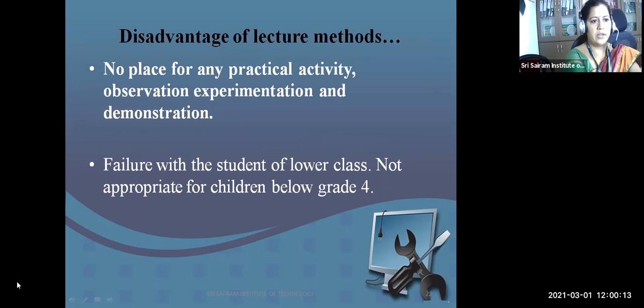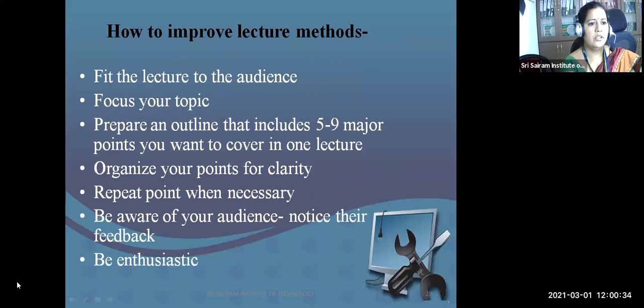Of course, there is no place for any practical activity and demonstration. Nowadays, even grades 1, 2, 3 are taught purely with practical sessions. So this method is a flaw. The lecturing method is a flaw with children below grade 4. Then how to improve? Definitely by including ICT tools, I can improve the lecturing method.